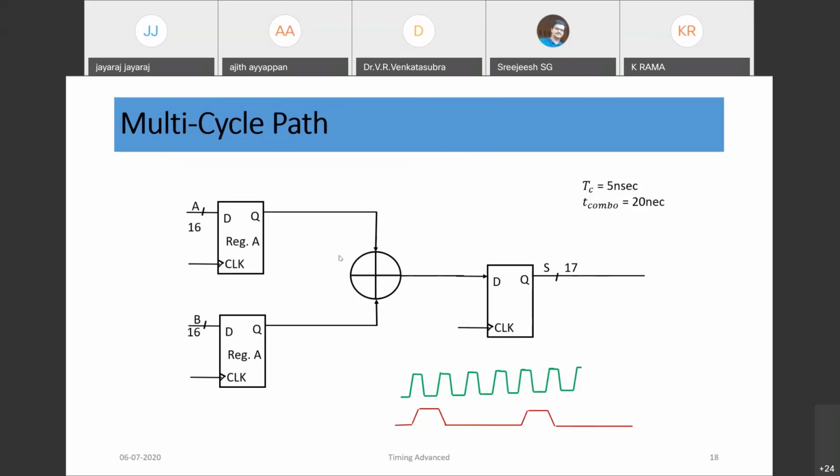Say, for example, we need to derive a clock or pulse something like this, for every 4 or 5 clock cycles, whenever we need to add.